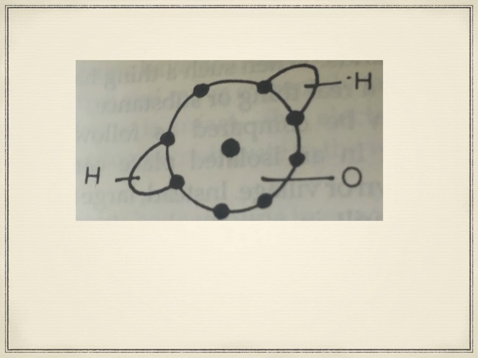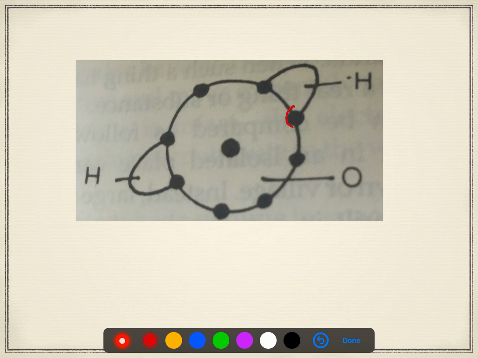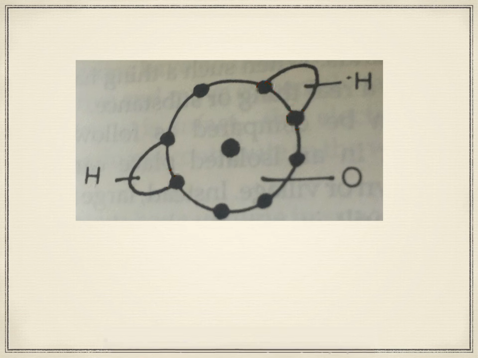As we can see here, the hydrogen has one electron that is shared with the oxygen atom. So one hydrogen atom is shared with the oxygen atom, and here also one hydrogen atom is shared with the oxygen atom. This leads to 8 electrons in the outermost shell. Having 8 electrons in its outermost shell, the molecule becomes very stable. So here you have 2 hydrogen atoms with one oxygen atom forming a molecule of water.